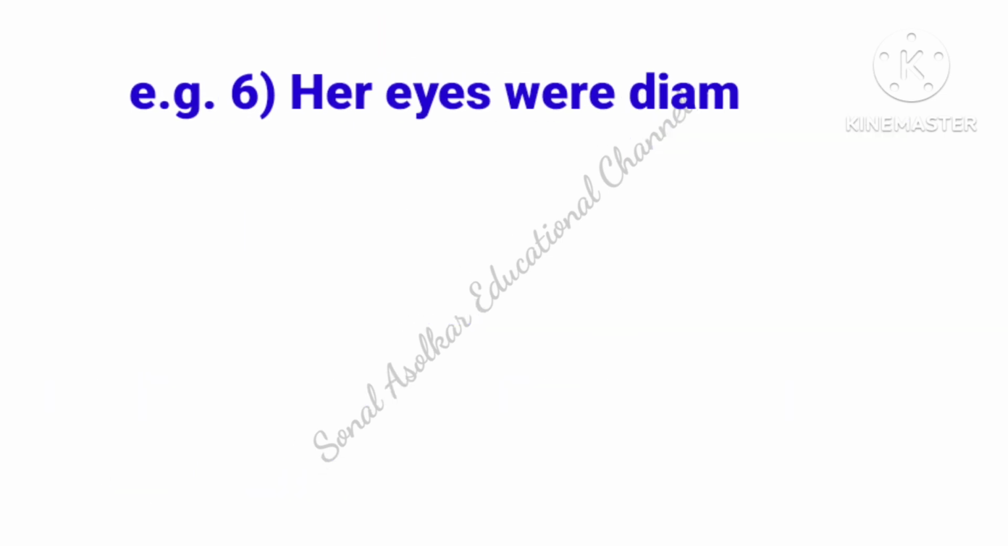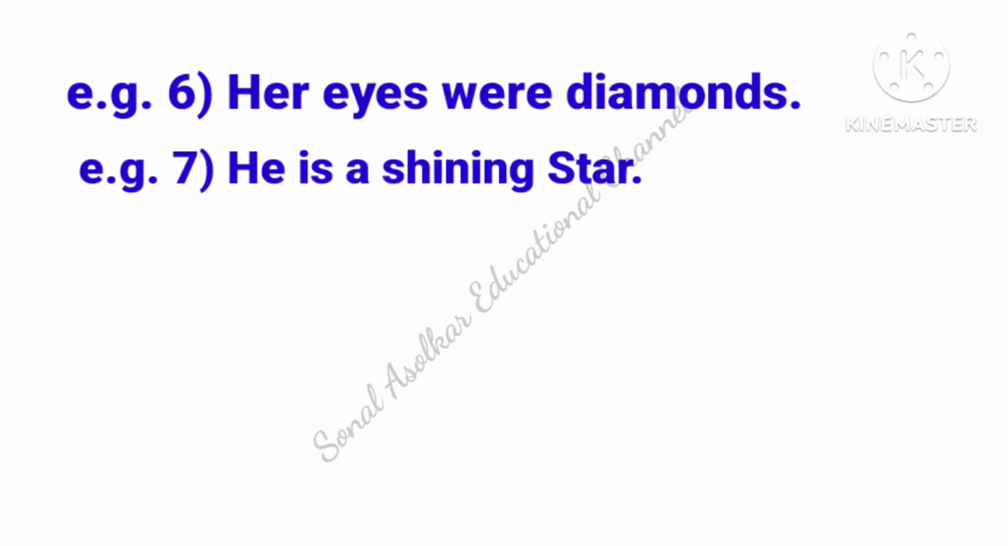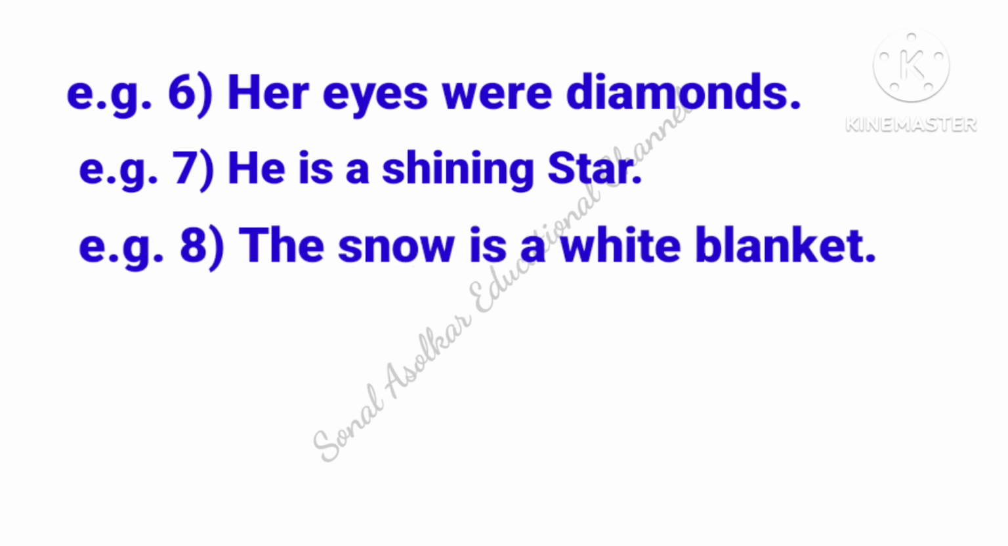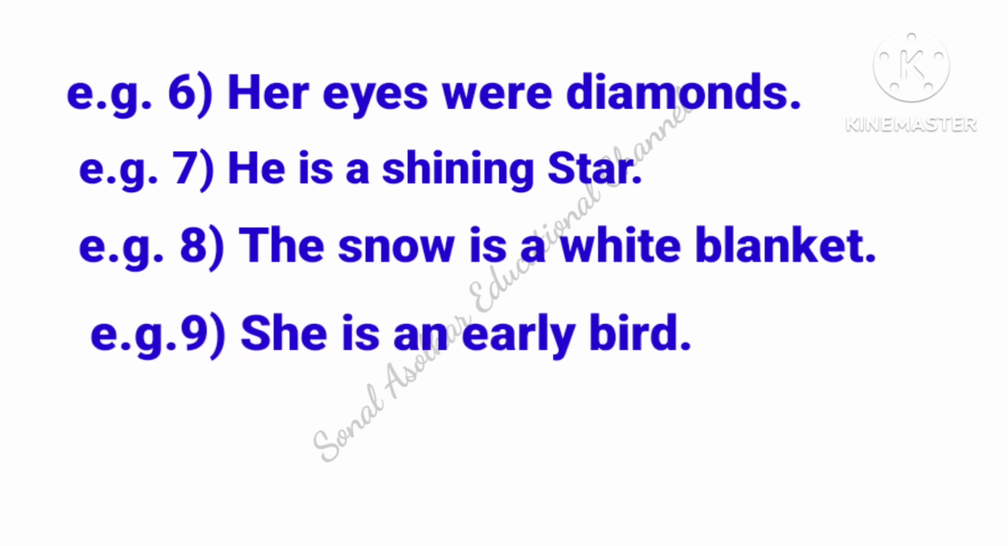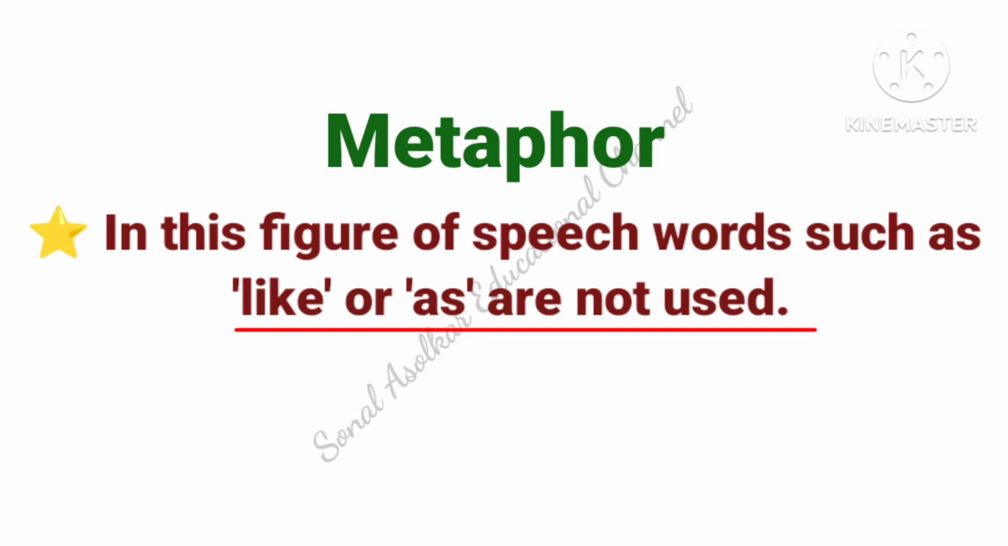Example 6. Her eyes were diamonds. Example 7. He is a shining star. Example 8. The snow is a white blanket. Example 9. She is an early bird. Example 10. All the world's a stage and all the men and women merely players. In this figure of speech, words such as like or as are not used.